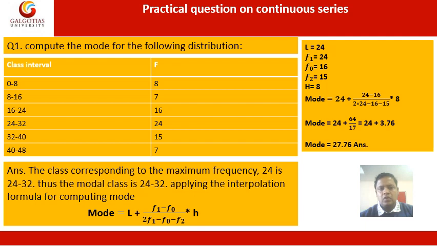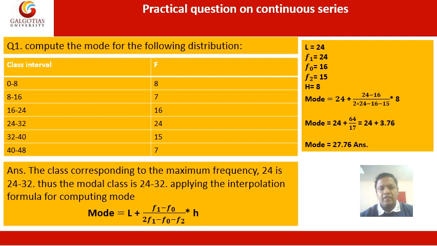Now a practical question on continuous data. Compute the mode for the following distribution. The class intervals are 0 to 8, 8 to 16, 16 to 24, 24 to 32, 32 to 40, and 40 to 48.